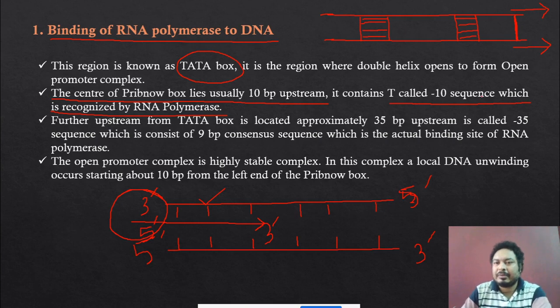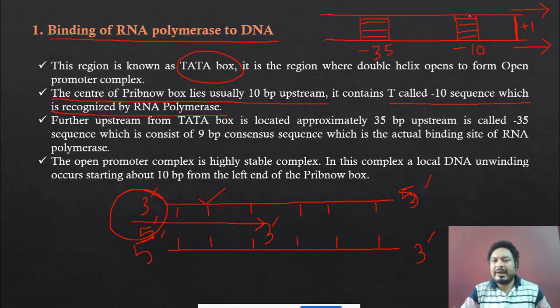Now see, here it is written upstream -10 sequence. Suppose this region is called the +1 sequence. Then this is -10, and suppose this is -35.